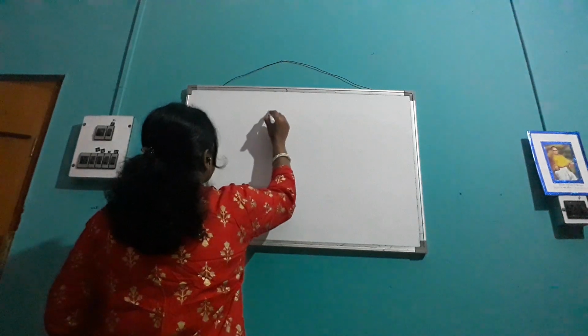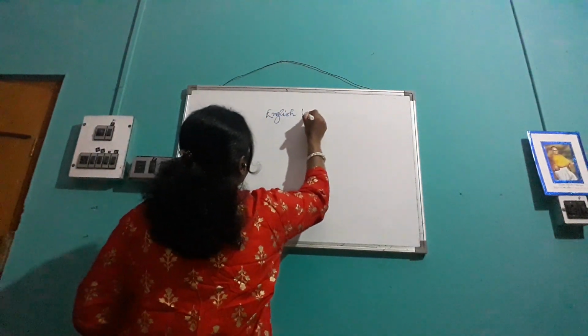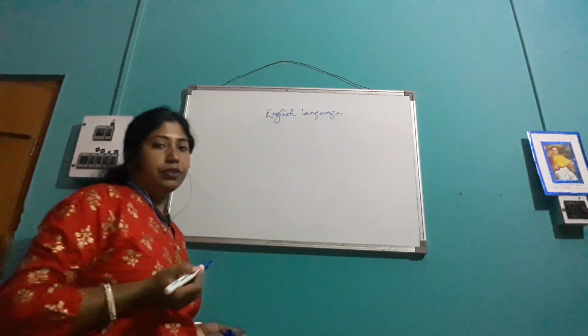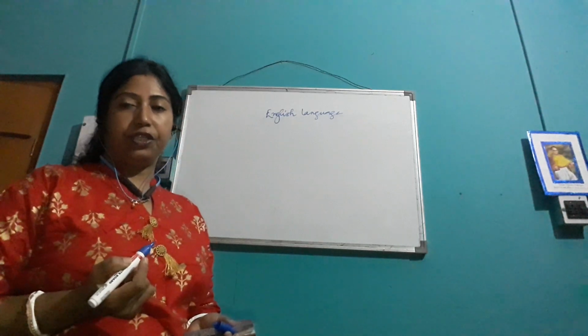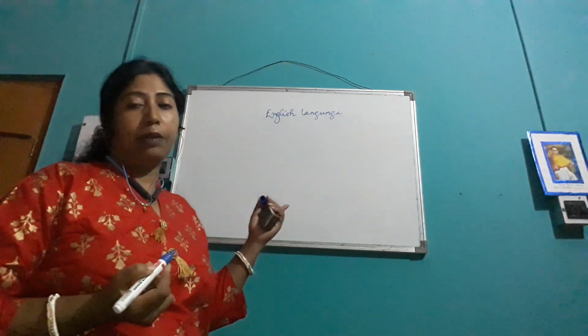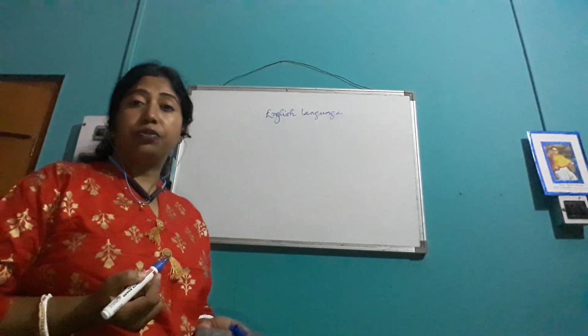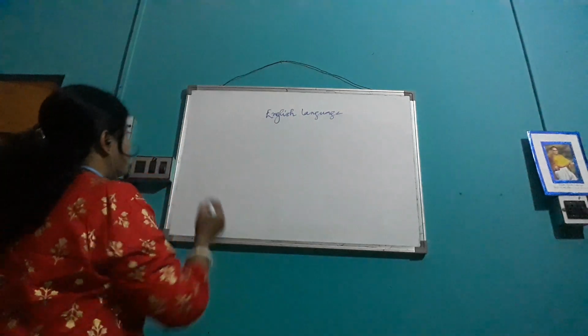English 1, that is the English language paper. Here also 80 marks. It is an 80 marks paper and the time is 2 hours duration. Let's talk about the question pattern. This paper consists of 5 questions and all are compulsory. Question number 1.